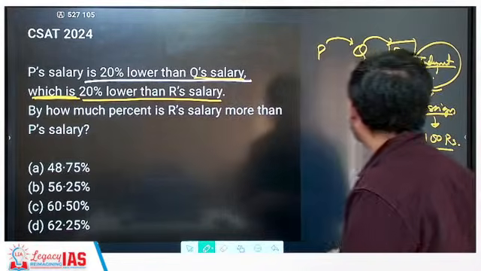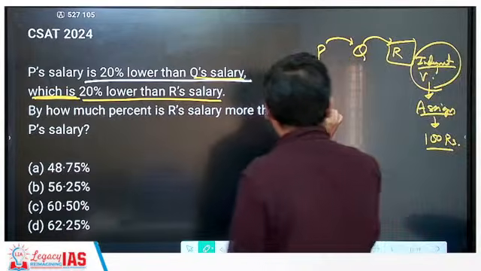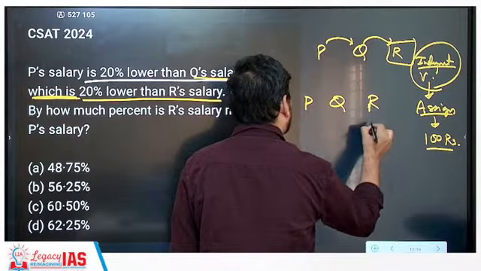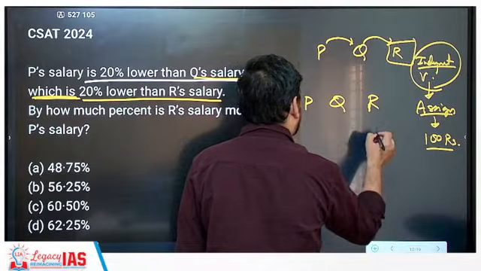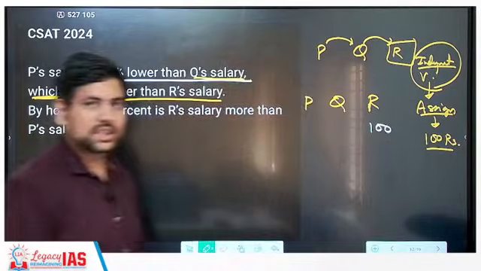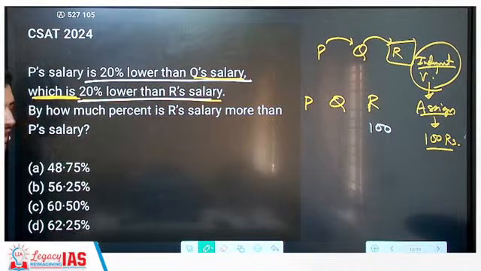Okay. Now, P, Q and R; R is the independent variable. I'm writing here P, Q, R. I say R's salary is 100 rupees. Now, you tell me what is Q's salary? It says Q's salary is 20% lower than R's salary.